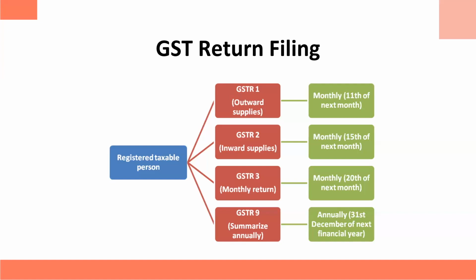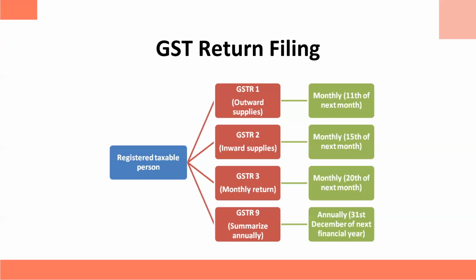For the GSTR 1 monthly return, as I said, the 11th of the next month is the date. So if we are talking about the month of May, then 11 June is the last date of filing GSTR 1. For GSTR 2, it is the 15th of the next month, which means for the month of May, 15 June is the last date. For GSTR 3, it is the 20th of the next month. For the month of May, 20th June is the last date to file GSTR 3. Similarly, you have to do this for all 12 months. After completion of the financial year, you have to file the annual return as well.